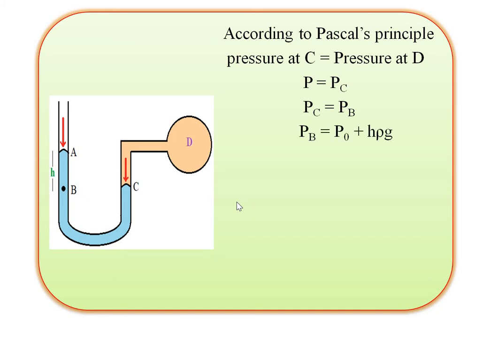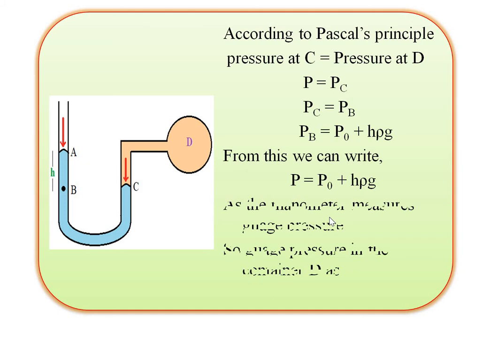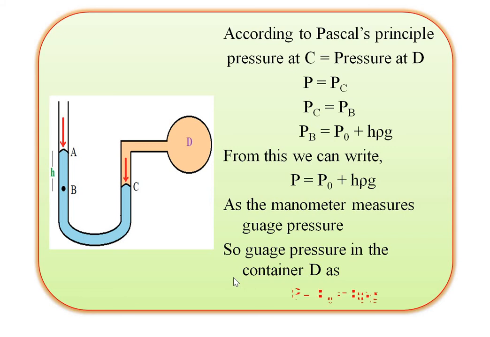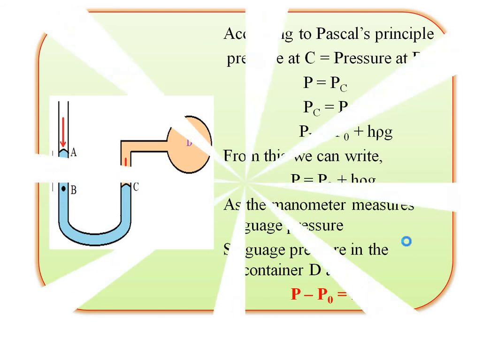So putting the value in the equation in the same manner, we get PB is equal to P0 plus h rho g. From this we can write PB is equal to PC, and PC is simply P. We get the equation P is equal to P0 plus h rho g. As the manometer measures the gauge pressure, meaning the difference in pressure, the gauge pressure in the container D is P minus P0 is equal to h rho g. This is the open tube manometer.